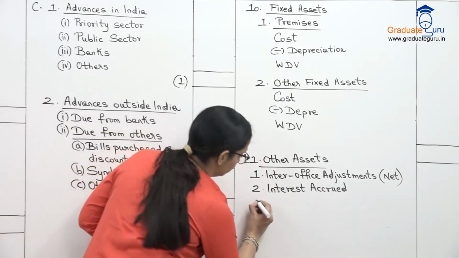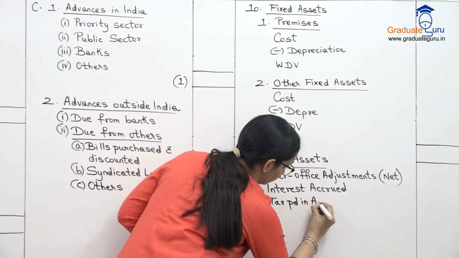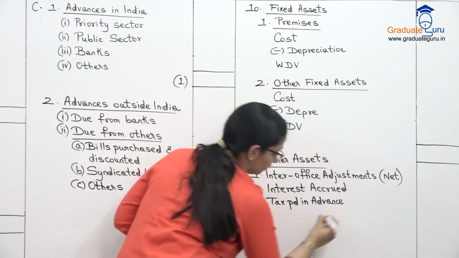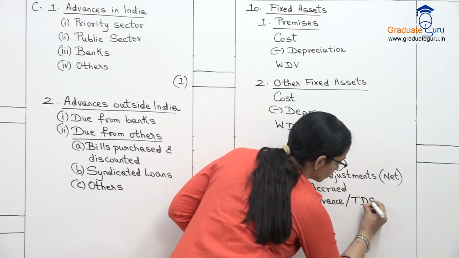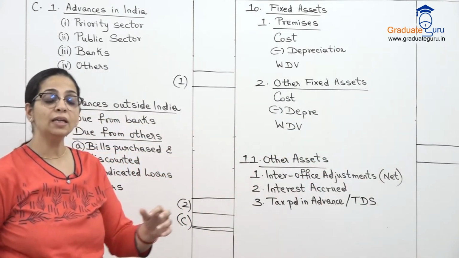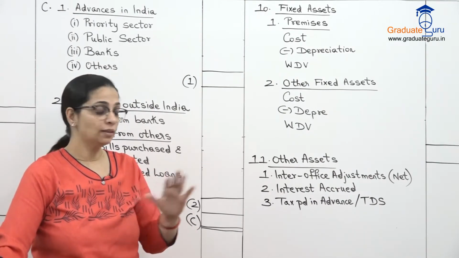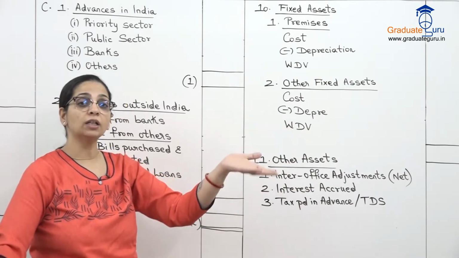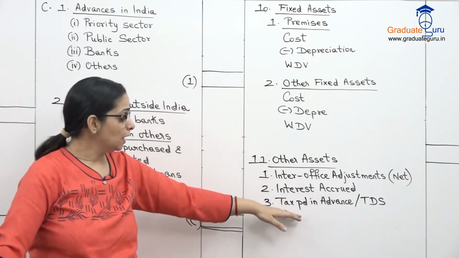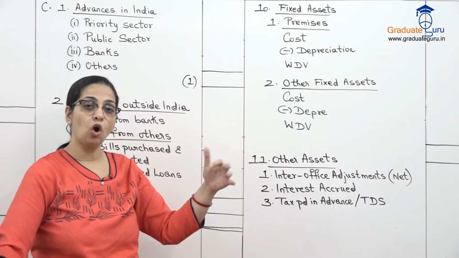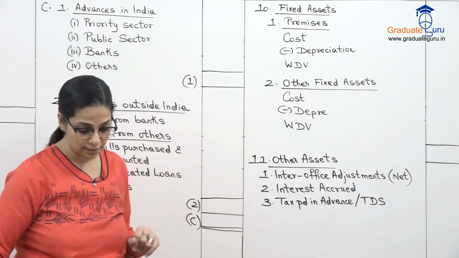Then we have tax paid in advance. Or your tax deducted at source, that is TDS. जो हमने किसी के अमाउंट से टैक्स अगर काटा है, which I have to pay to the government, okay, the amount which is deducted from my income, that will appear over here. What I deduct will go to the liability side. So either I have paid something in advance or somebody has deducted tax from my income. That appears over here in my assets.